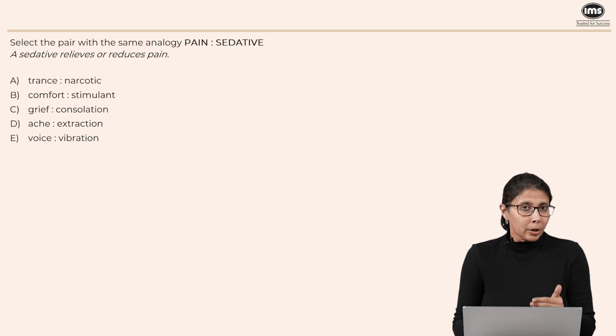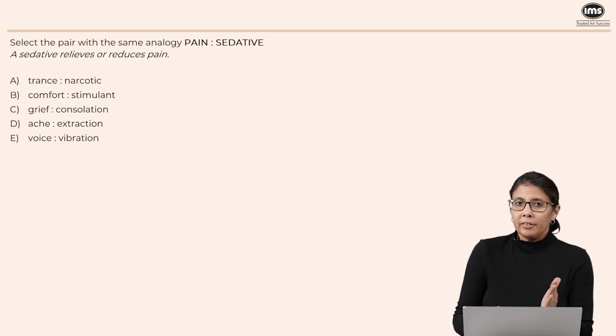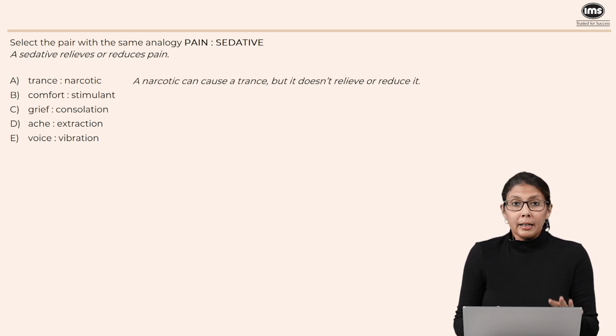Now, this is what we are going to work with. Please remember that we should not be changing the order. A says trance and narcotic. So, the relationship that we want is that a narcotic reduces a trance. The second reduces or relieves the first. But that's actually not true. A narcotic can cause a trance but does not relieve it. So, not the first option.